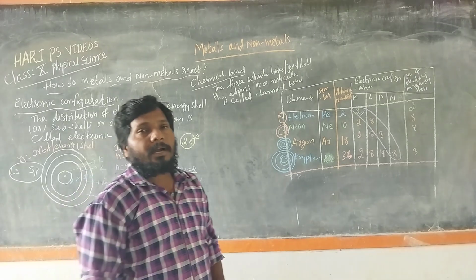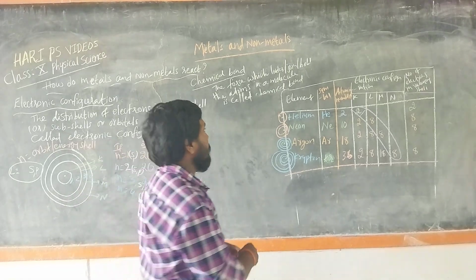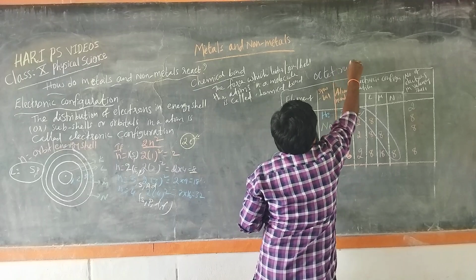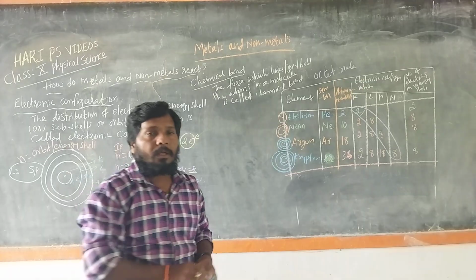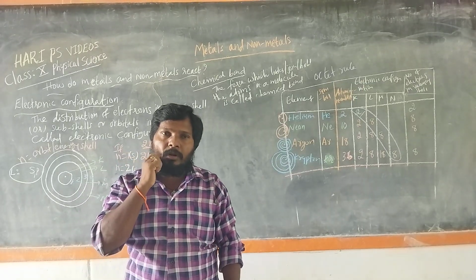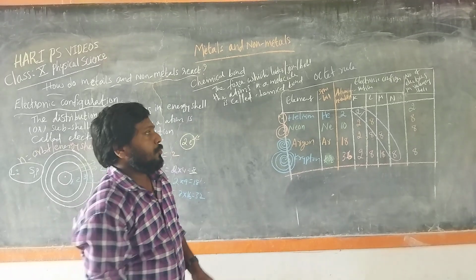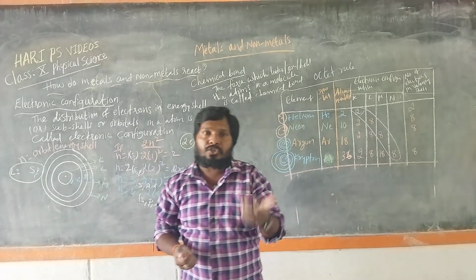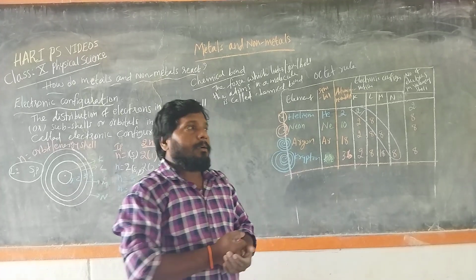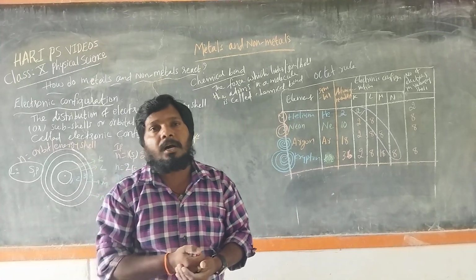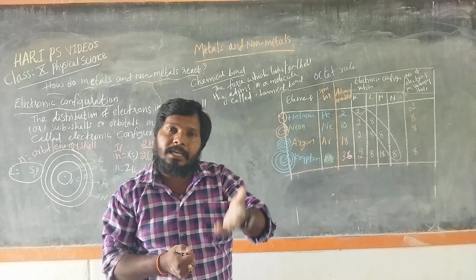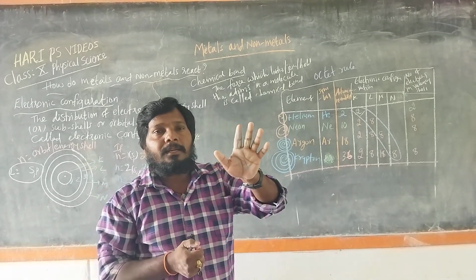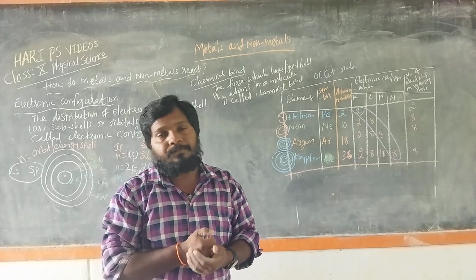This rule is called the octet rule. According to the octet principle, the element or atom which has 8 electrons in its outermost orbit or outermost energy shell gets stability.